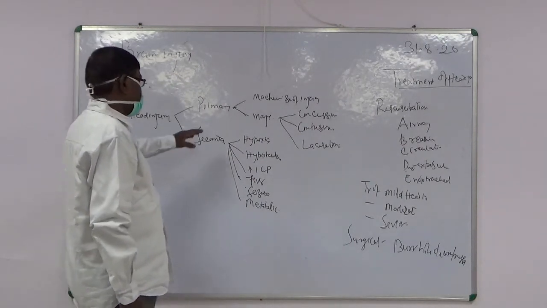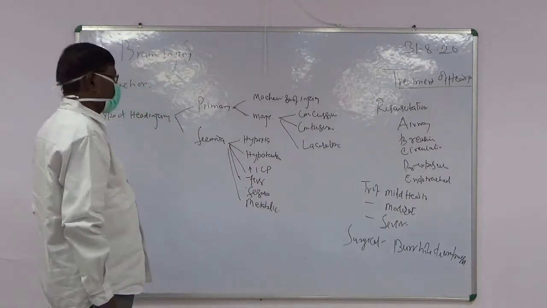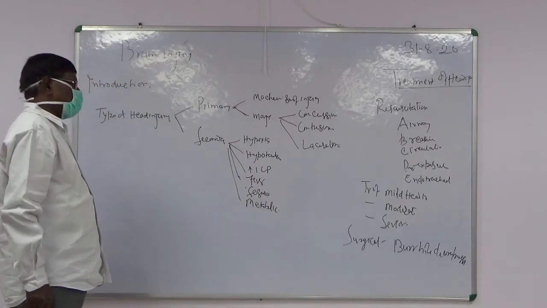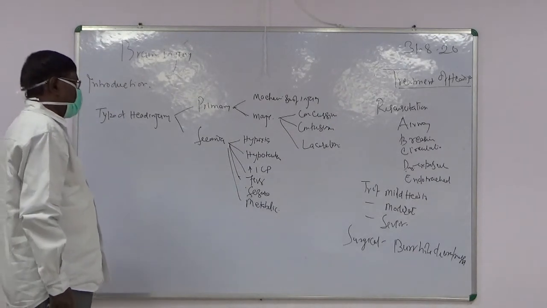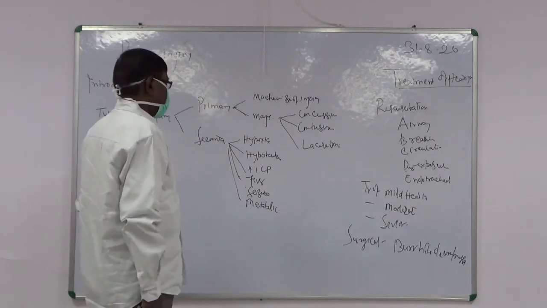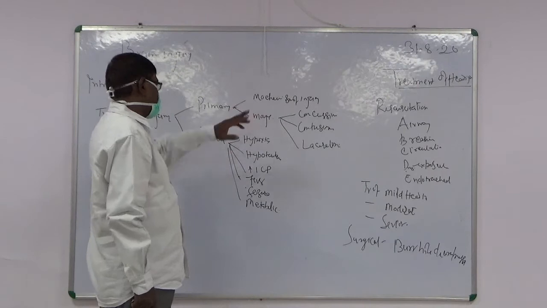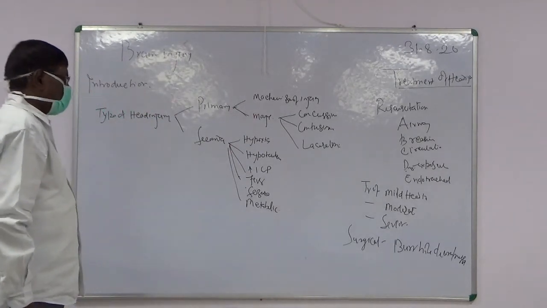Even a direct blow that causes fracture of the skull will also lead to primary injury to the part struck by the blow. So the mechanism of injury takes place in this way in the primary injury of the brain.